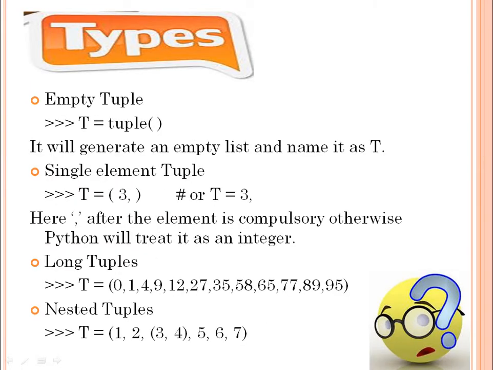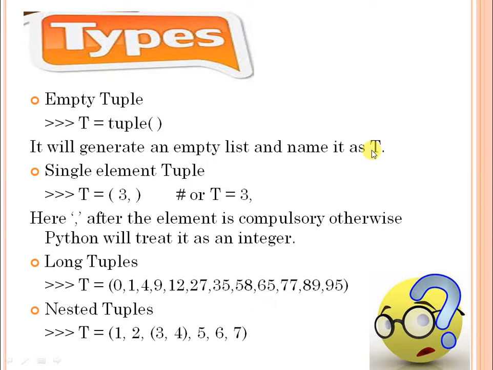Types of tuples. The first one is the empty tuple with no element. Here also we will be using the constructor of tuple to create an empty tuple. This is the Python prompt. t equal to, there can be any name, any valid name, t equal to tuple, empty brackets, it will create an empty tuple and the name will be given as t.